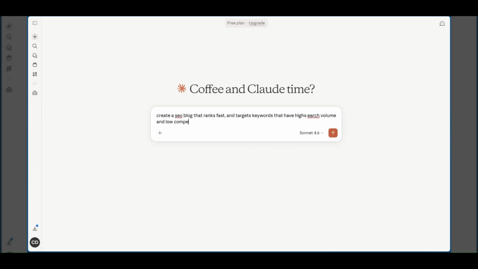So that's very important, especially for ranking on Google, because depending on your niche, there could be a lot of competition. So you want to make sure that you're using keywords where you can actually rank on the first page or close to it, because that's how you get found. You want to be as exact a match as possible. And then, of course, if this is your first time, you want to let them know your niche. Because I've been using this, it's probably going to use my niche. But I could say,